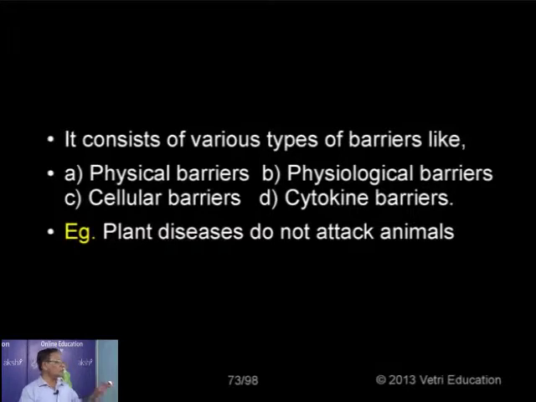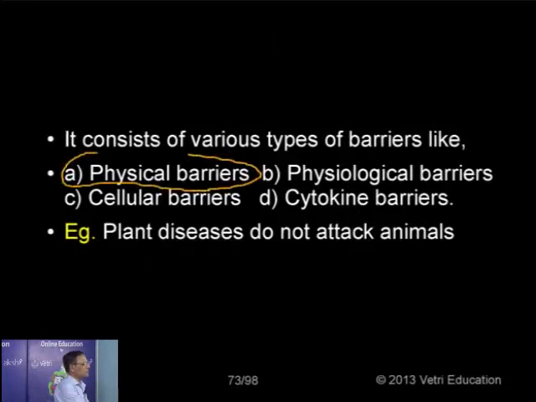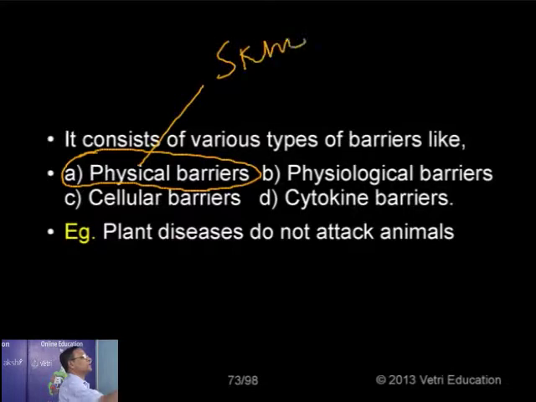Altogether there are four barriers as per our syllabus. Number one, physical barriers. These are the barriers preventing the entry of microorganisms. For example, the skin, the best example for a physical barrier.